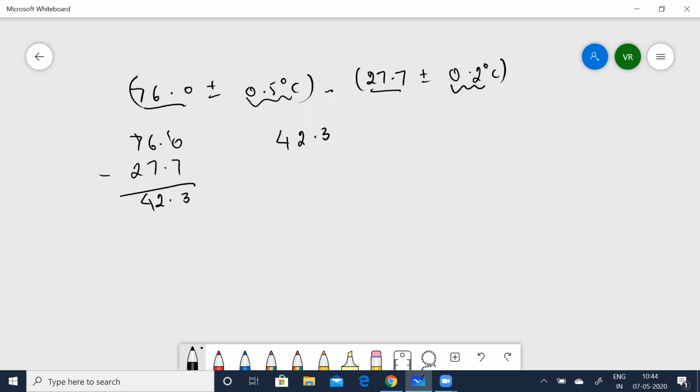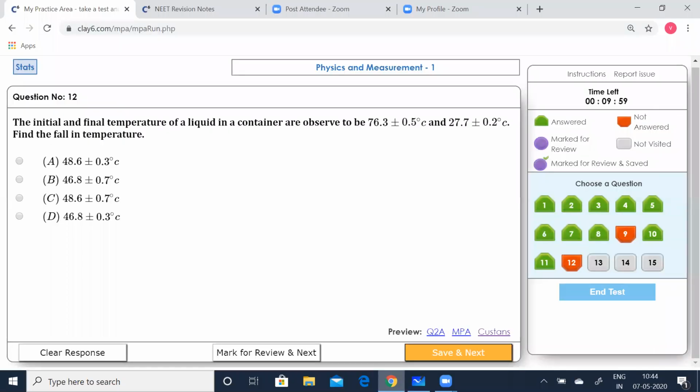Whatever it is, even if it is a negative symbol or a multiplication symbol or a division symbol, whenever it comes to errors, you'll have to add up the errors. So that is 0.5 plus 0.2, which gives you 0.7. So it is 42.3 plus or minus 0.7 degrees Celsius. Okay. Actually, it is printed wrong here. It should be 42.6. Okay.